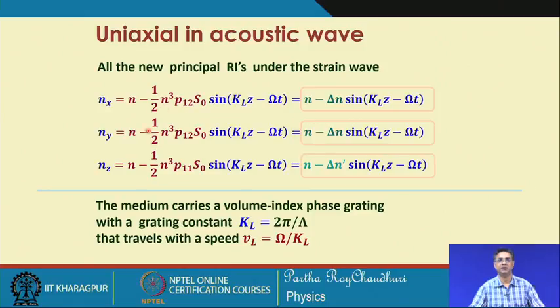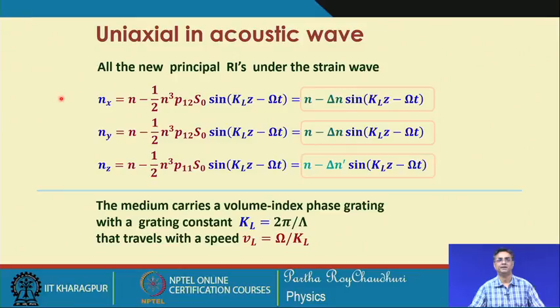This is similar to the earlier case of the acoustic wave, but here n x and n y are the same, whereas n z is different. In the earlier case, n x was different, and n y and n z were the same. You can see that it defines a periodic refractive index change whose amplitude is delta n. So, this is a periodic function, a sine function, and delta n can have plus or minus values. So, this n will be modulated by plus or minus delta n as long as this wave exists.